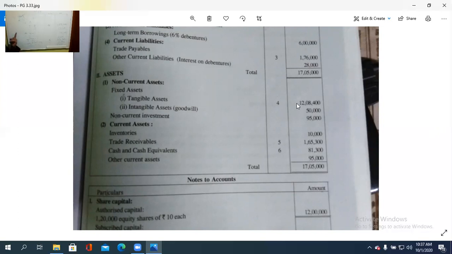Like the same on the asset side, there should be non-current asset and current asset. Under the non-current asset, there is fixed asset like tangible, intangible, and some other cases like that. Then other non-current assets. Then come the current assets. Under that, inventories, trade receivable, cash and cash equivalents, and other current assets are there. So in this way, we are preparing the balance sheet of a company.